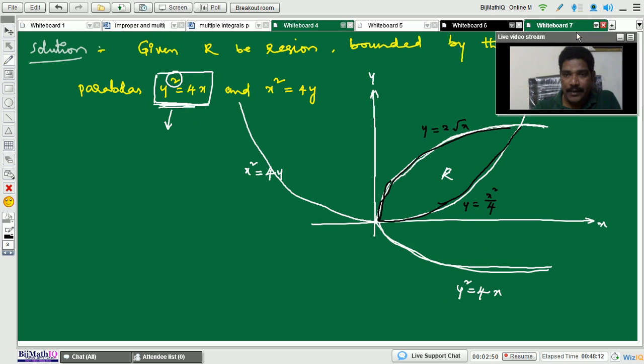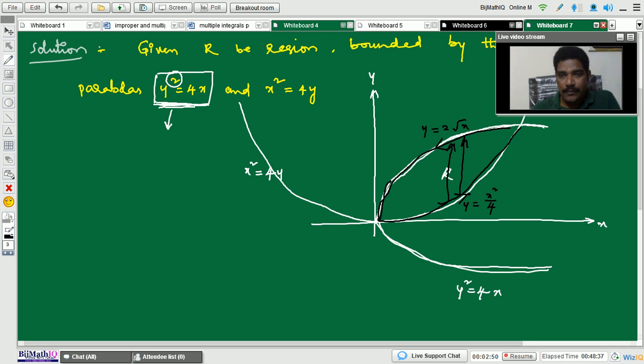So in our board number 7, the lower curve equation is y equals x square by 4, and the upper curve equation is y equals 2 root x. So y varies from lower curve to upper curve.